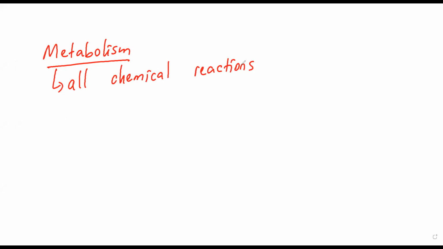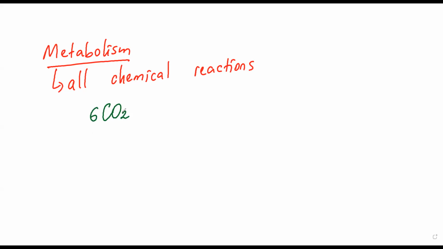And if you remember from the cell lesson, we learned that one function of the cytoplasm was that it's a site of metabolic reactions. So most of the reactions occur in the cytoplasm, which also contains different organelles. And one reaction of metabolism, there are many of them, but I will give you a simple example of what we learned from IGCSE. Photosynthesis is one example of a metabolic reaction.